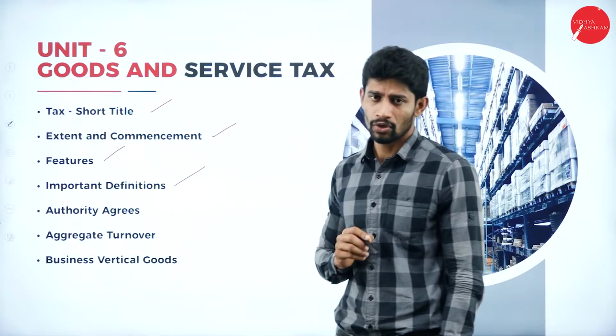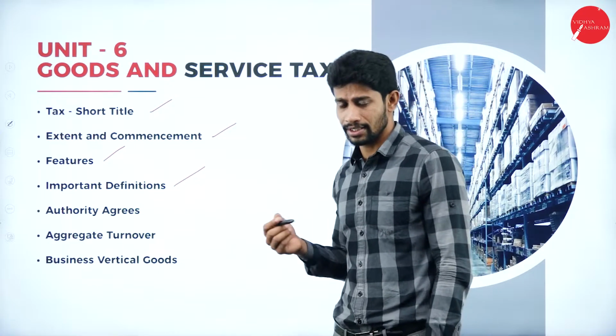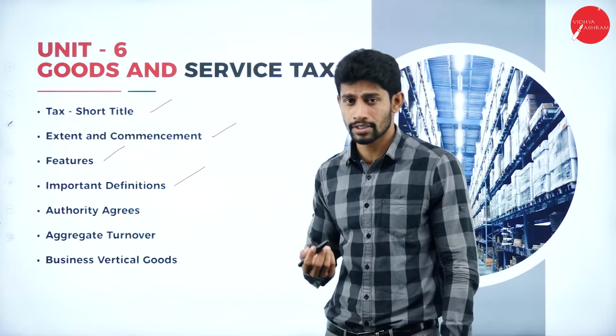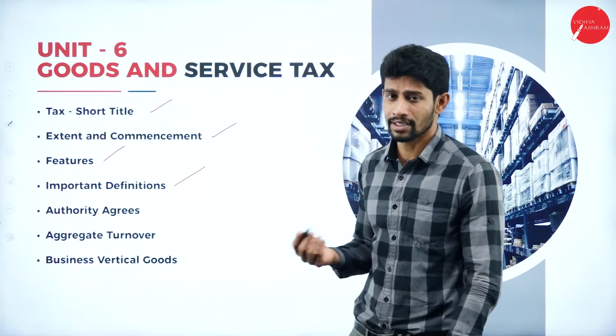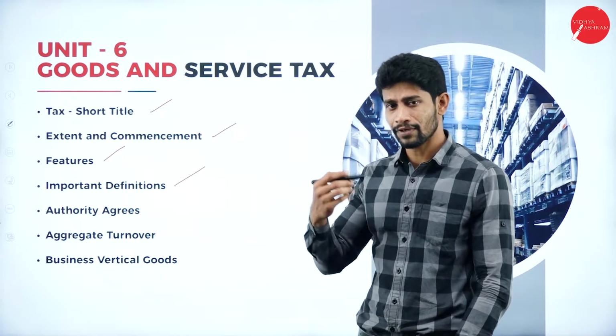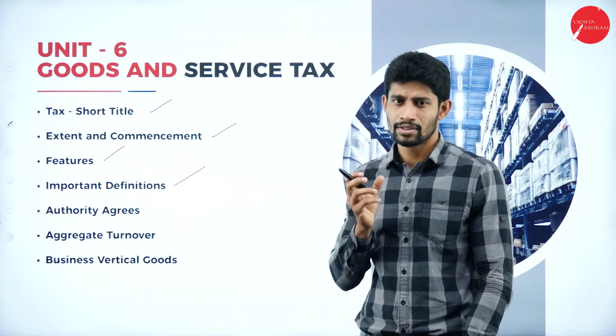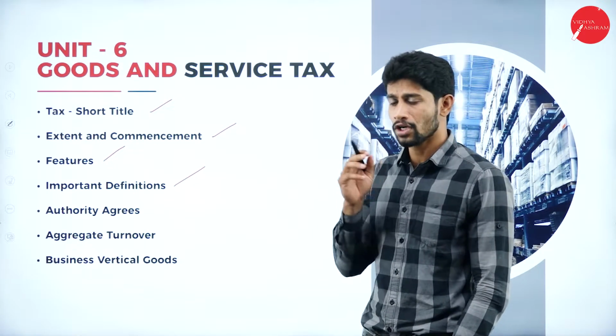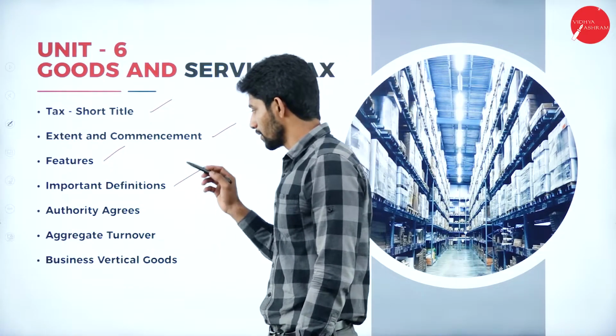What all the important definitions we have under GST, whether it is with respect to goods, agriculturist, CGST, SGST, or aggregate turnover. So we have different words. What does that word really mean? About that we are going to know under this unit.